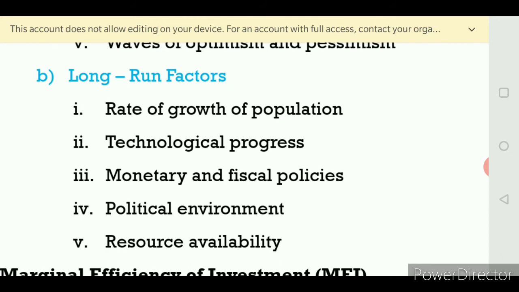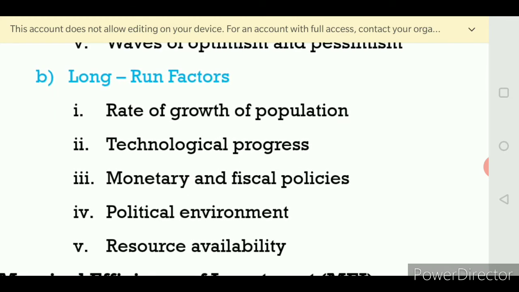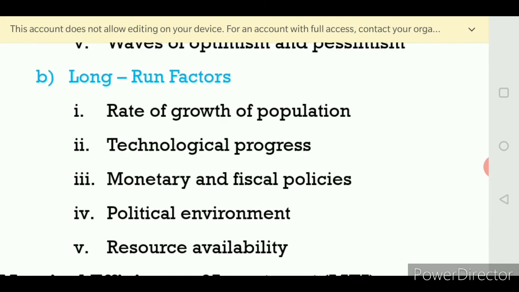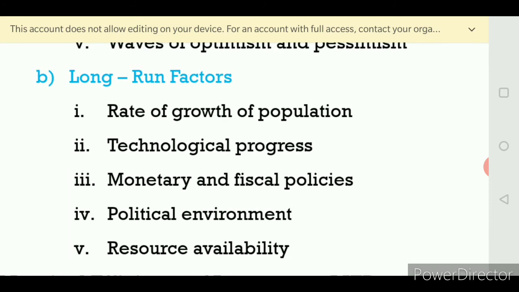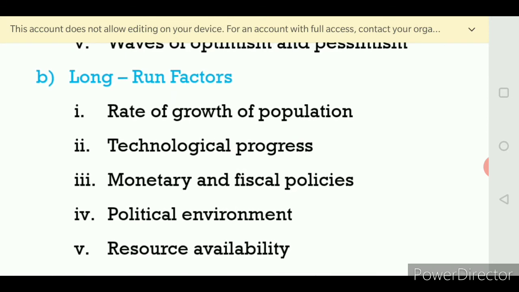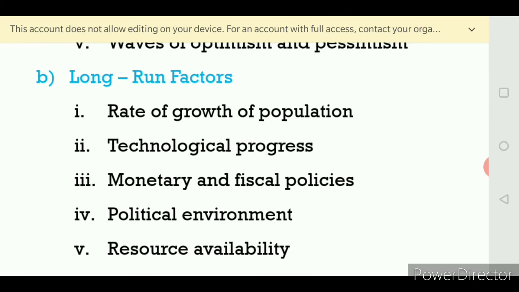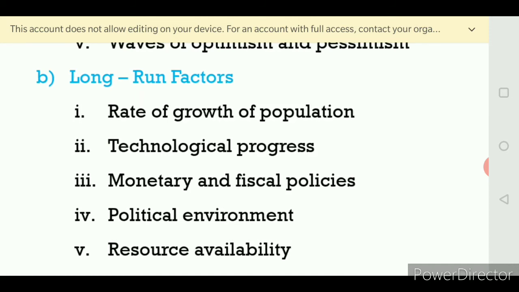Demand for the product will be too high. It creates various types of commodities, and the investment also will be increased. See, if the population decreases, what happens to the investment? If the population is less, demand for the commodity will be less, and the investment also will be less. So in the long run, the rate of growth of population is one of the factors which changes the investment.